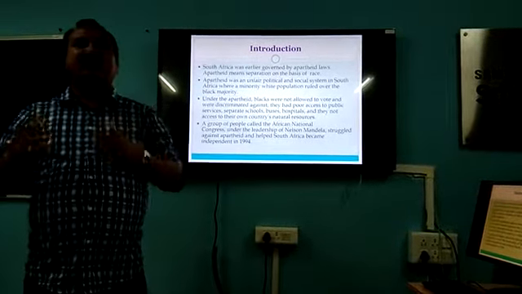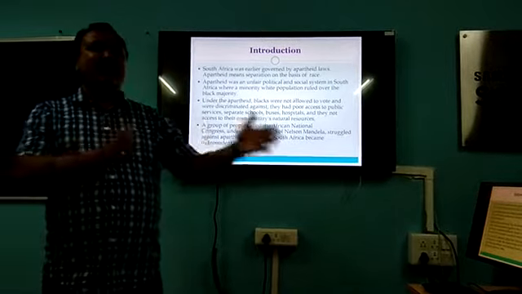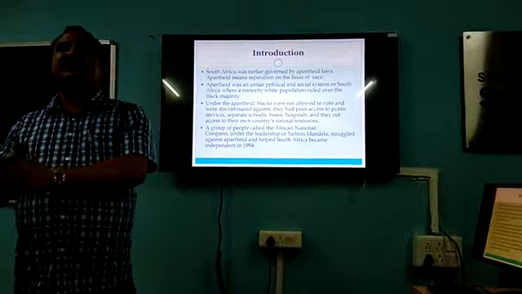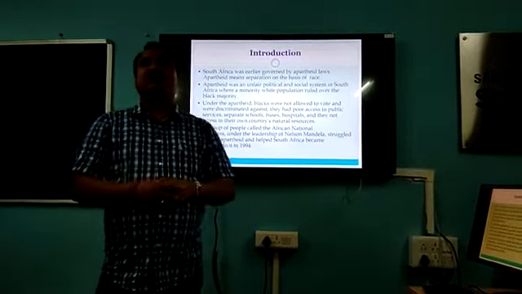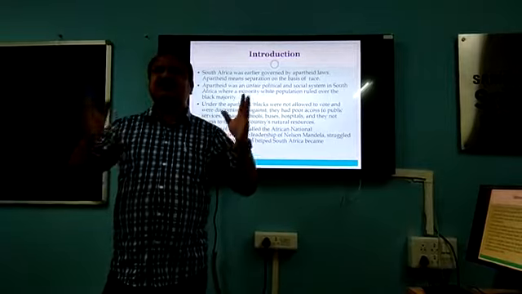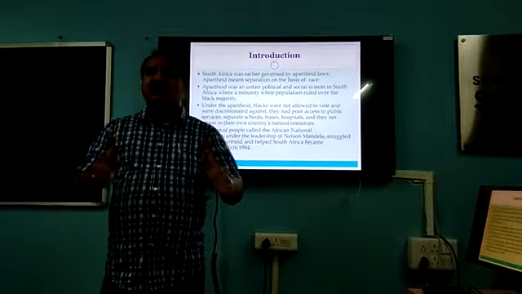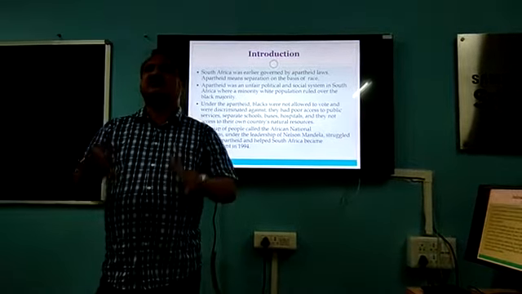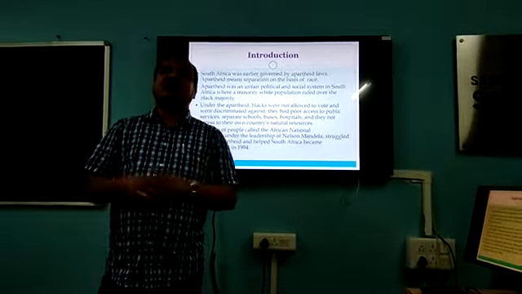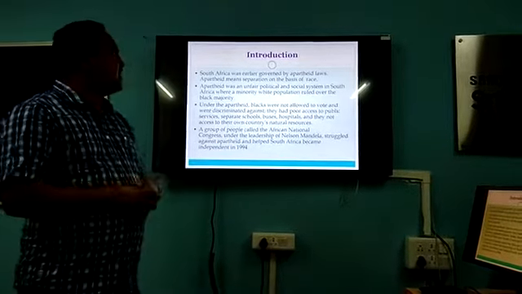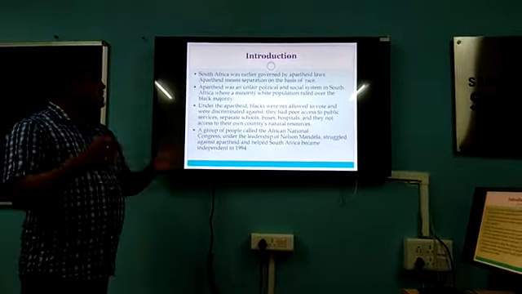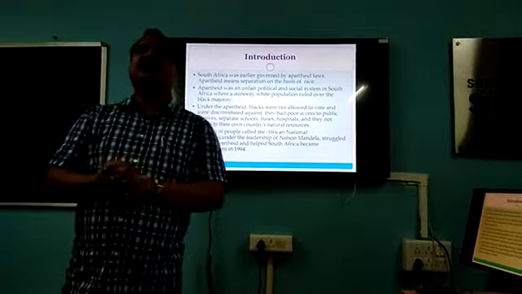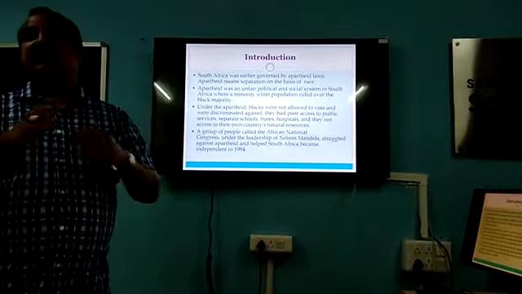Separate bus stops: when you are waiting for a bus, the blacks had to stand at a separate bus stop, and the whites had to stand in separate places. They were discriminated against in different ways. The good ambulance would be taken by the white people, whereas damaged or bad ambulances were given to the black people. All the schools were separated, buses were separated. So lots of problems were faced by the black people.